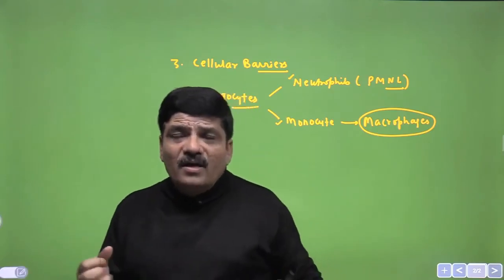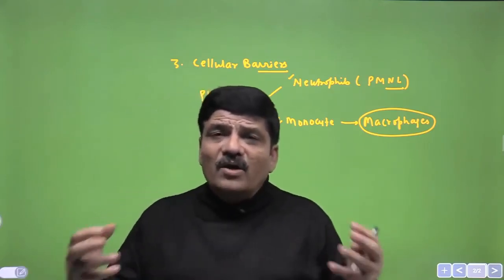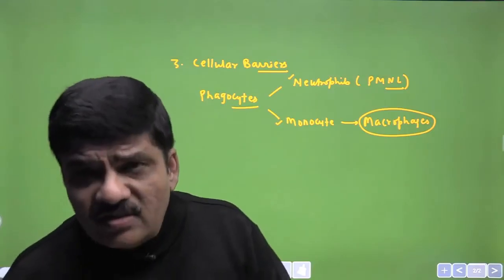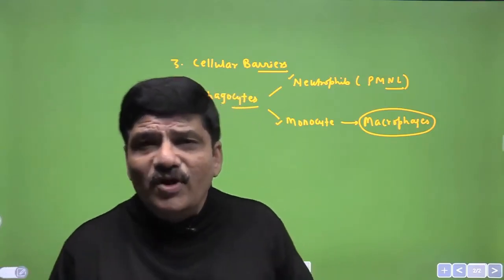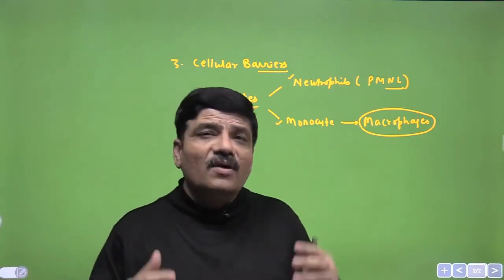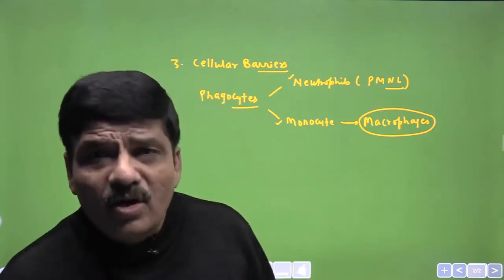So we are looking at macrophages in areolar tissue, macrophages in alveoli, macrophages in hepatic sinusoids, in the lymphoid tissue, and also in the brain, the neuroglial cells called microglia.